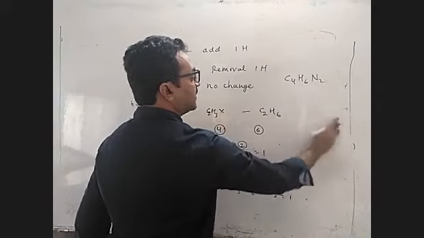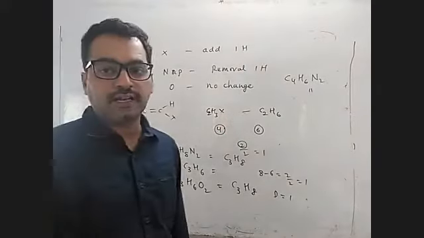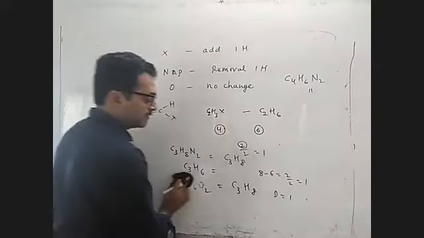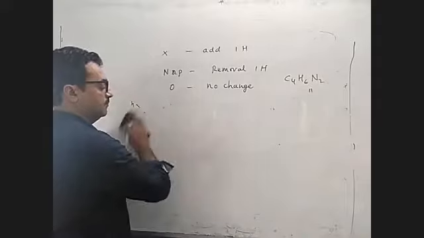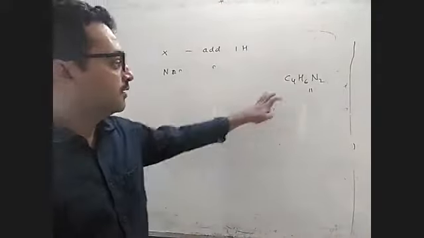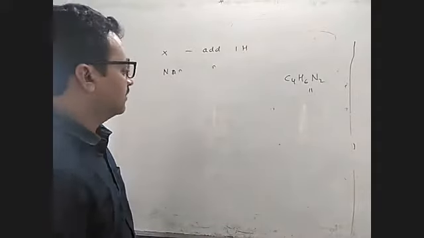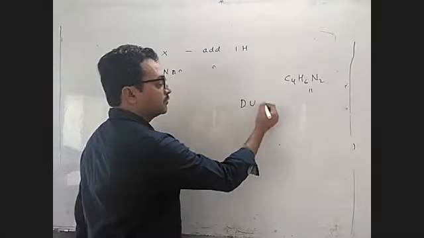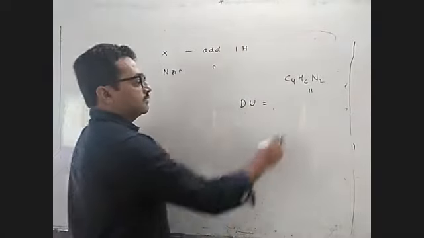Right? So suppose it is C4H6N2, can you find how many double bond equivalence for this? Message me, children. C4H6N2. How to calculate double bond equivalence or degree of unsaturation, DU? Yes, tell me. 3. Yes, Joshi, correct.